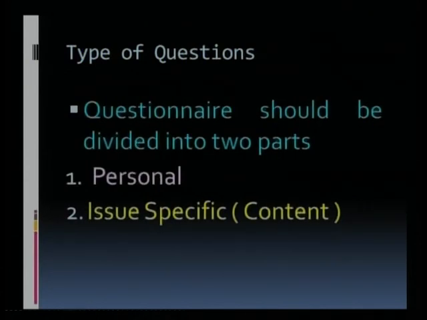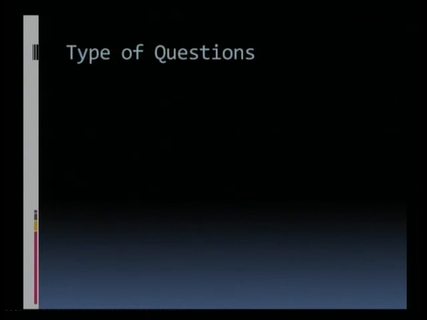Now, another technical kind of division of questionnaires. The questionnaire can be divided formally into personal and issue-specific or content-specific.